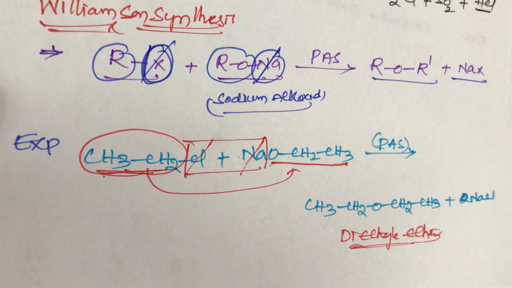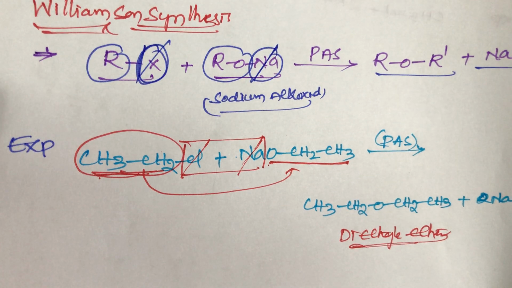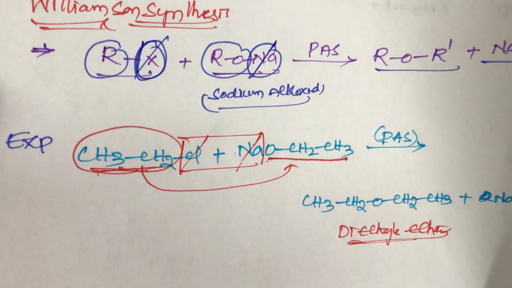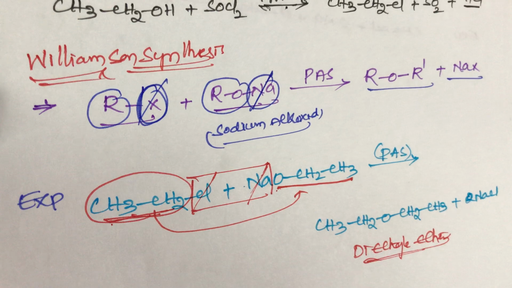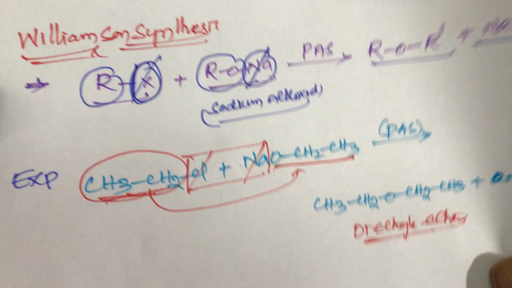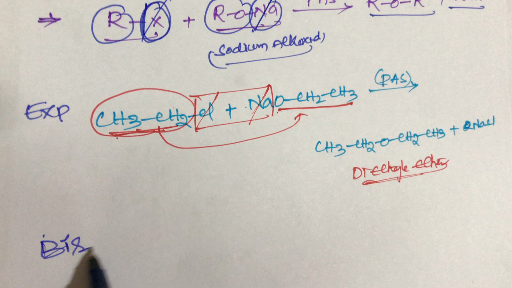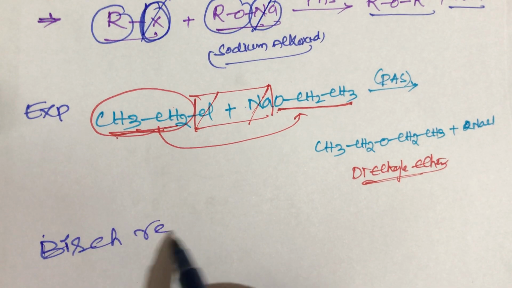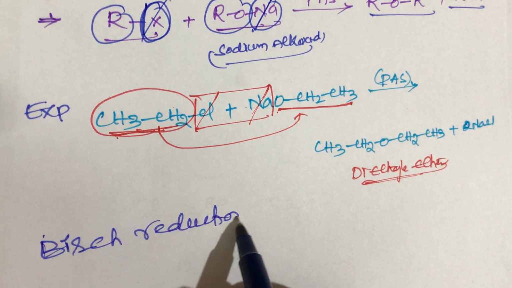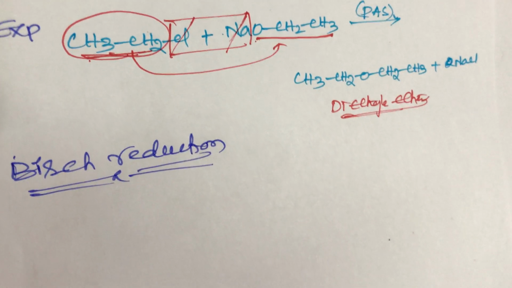This is the simple trick for Williamson synthesis. This is the important named reaction, student. Now next, that is the next named reaction, very important named reaction, student, that is Birch reduction. It is also a very important named reaction, Birch reduction, student.